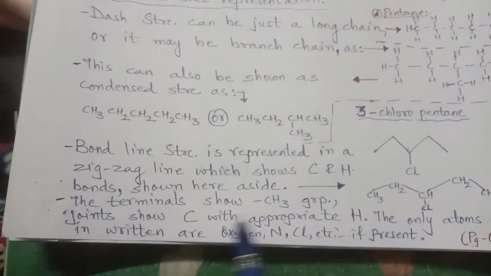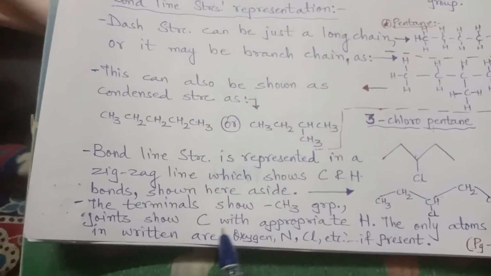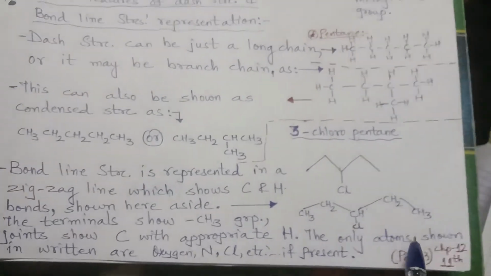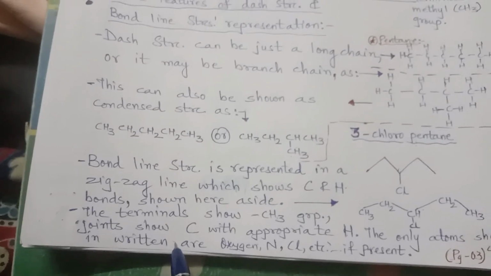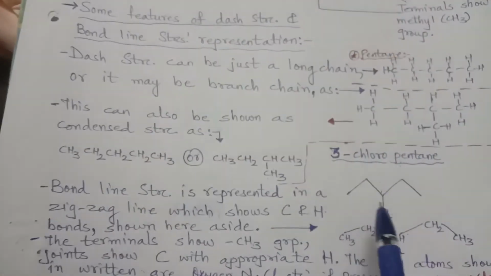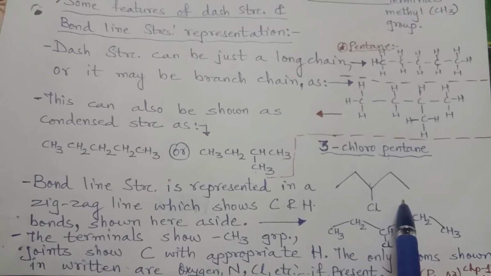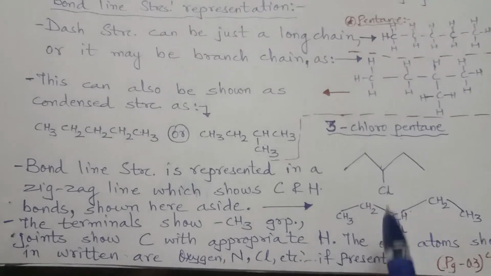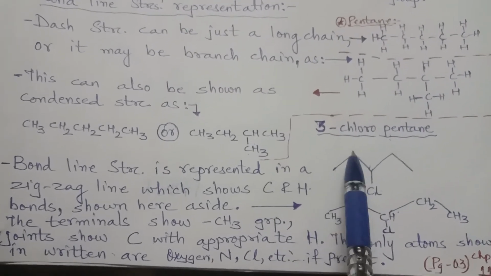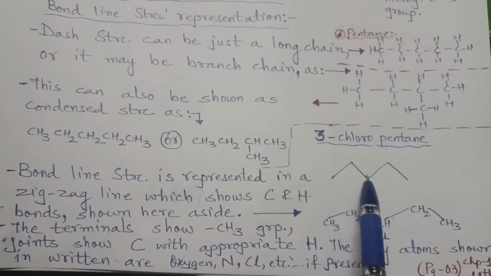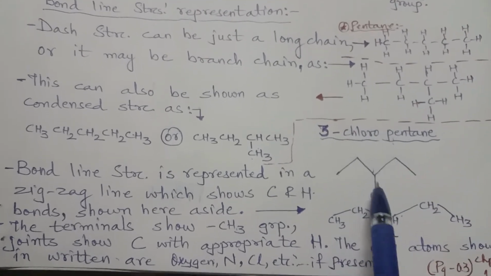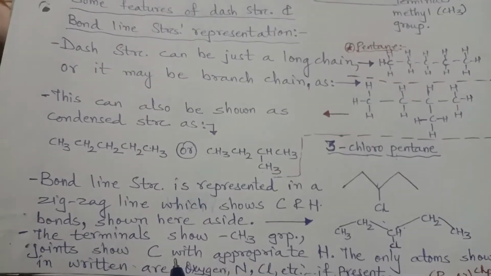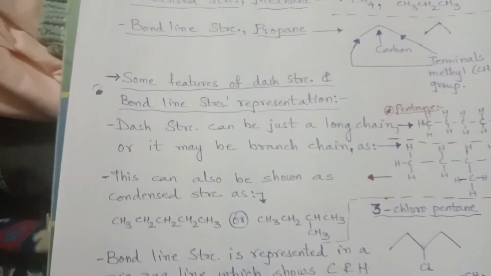As I told, terminals will be CH3, joints will show carbon with appropriate hydrogen, and the only atoms written are those other than carbon and hydrogen. So here carbon and hydrogen are not shown; only chlorine is written. Clear? So actually what is this? See here: CH3, CH2, CHCl. Because one side is Cl, there will be one H here. CH2 and CH3. So this is about the introduction.